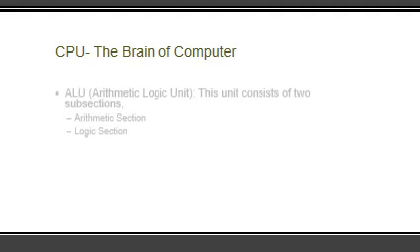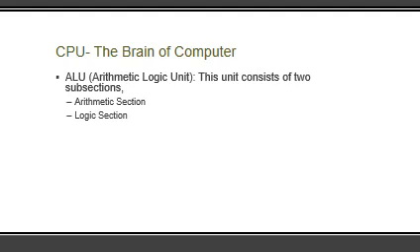Next is CPU. As you know, CPU is the brain of the computer, and we have divided CPU into 3 major categories. Let us discuss about that. First is ALU. That is also divided into two parts. First is arithmetic section and second is logic section.